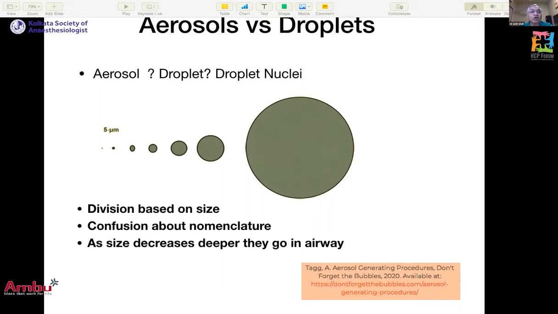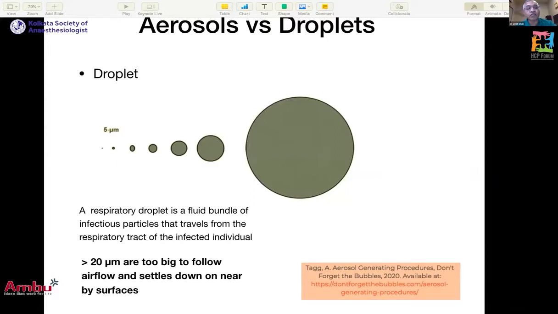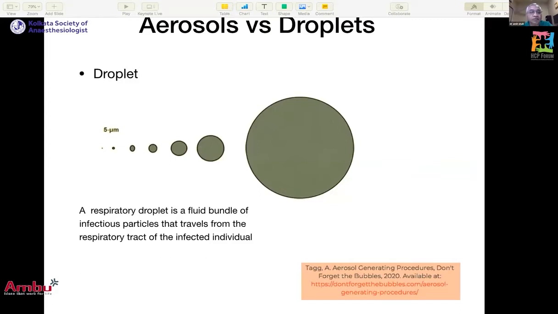So aerosol or droplet nuclei of 5 to 10 micron size can reach the lower airway. A droplet is a fluid bundle of infectious particles that travels from the respiratory tract of an infected individual. Routinely, droplets are considered when they are larger than 20 micron size. They are too big to follow airflow, and they have a ballistic type of trajectory. So once they come out of an infected person's mouth, they try to settle down on the nearest surface as fast as possible.